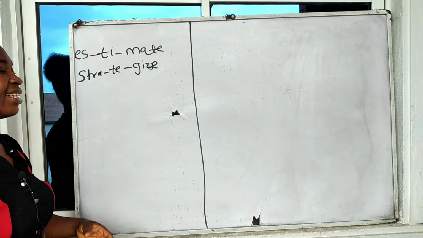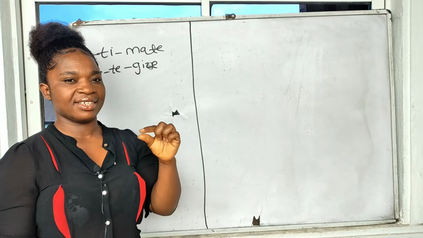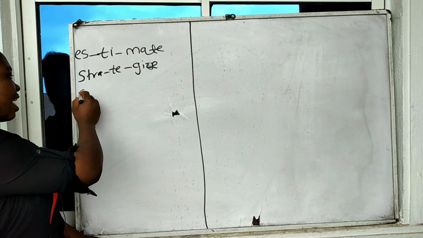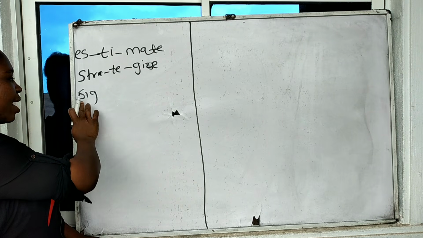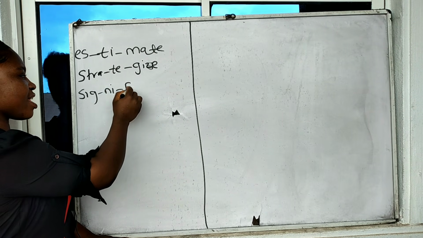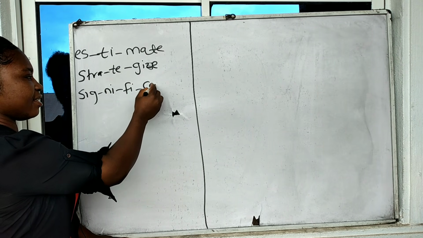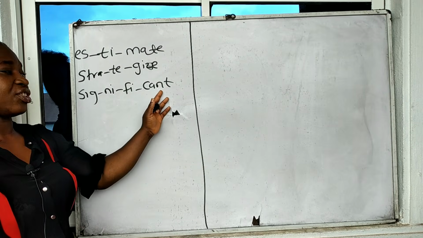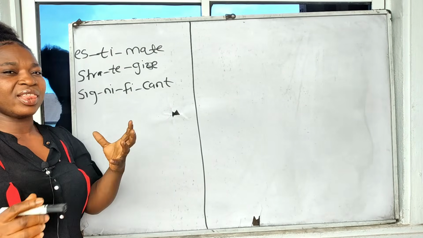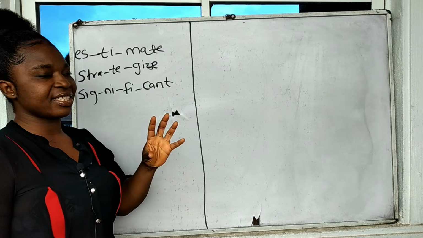Another one, let's try significant. So we have sig, c plus g, we have sig, we have ni, fi, sig, ni, fi, and we have the cant. I have equally treated the sound, so do well to check the videos we have on this channel. We have lots of videos when it comes to sound. So I have significant put together.